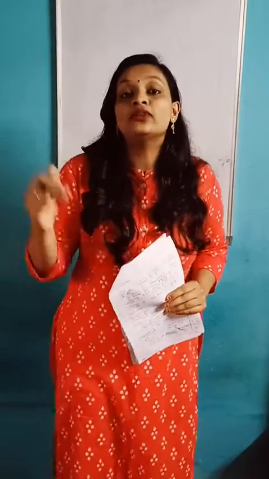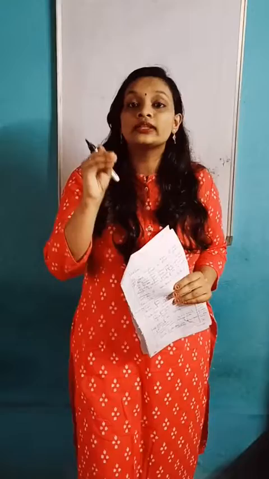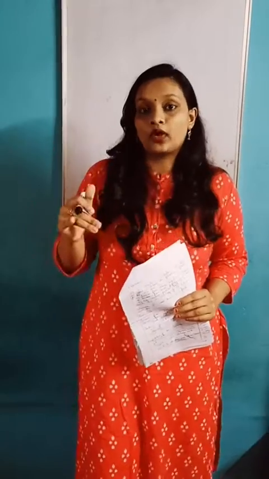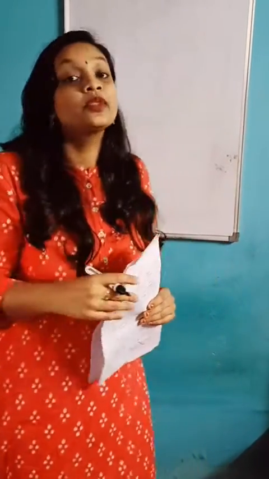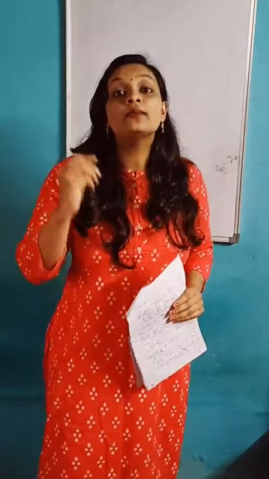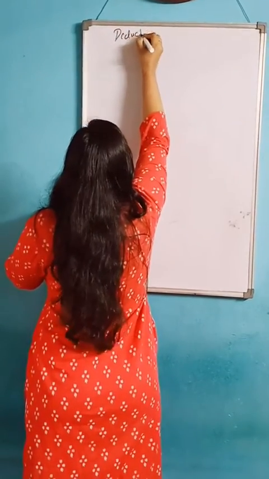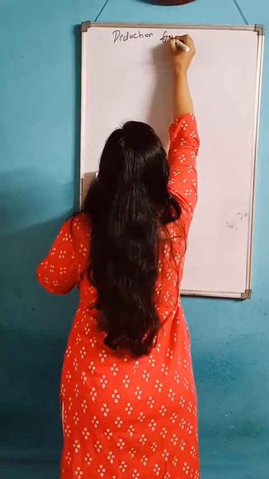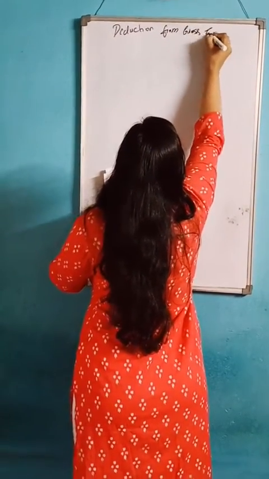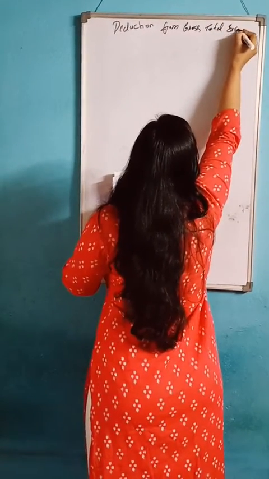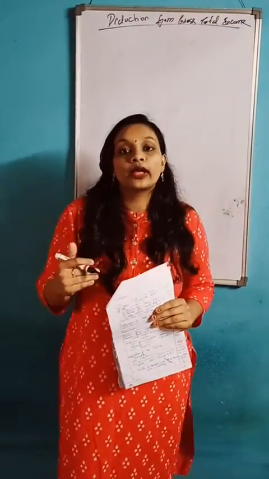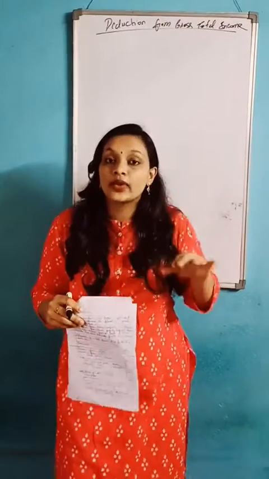Now I will explain once again the format as well as the important sections of 80C to 80U, which is very important. So let's move to the section. The first chapter name is deduction from gross total income. This is a chapter heading and we should know the format. Before doing a problem, we should know the format. So the format is very important.